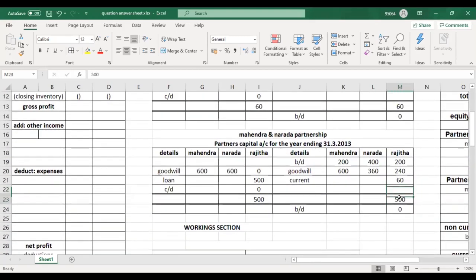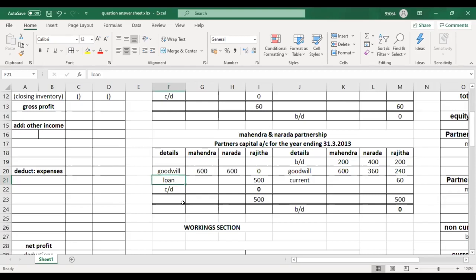Credit side is higher, so you take the total of the credit side. And then on the debit side, his carried down will be 0, because he is retired. And they say this balance 500 should be transferred to a loan account. The question says the retired partner's amount payable is considered as a loan account.